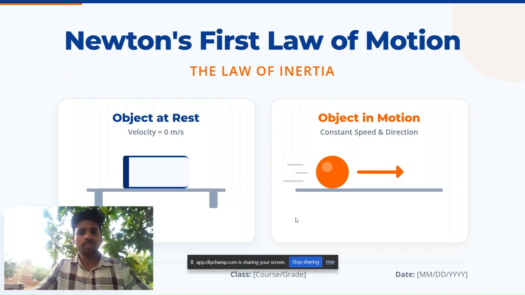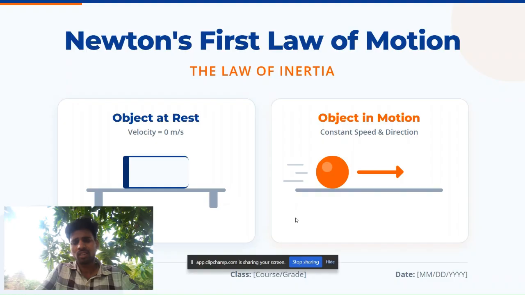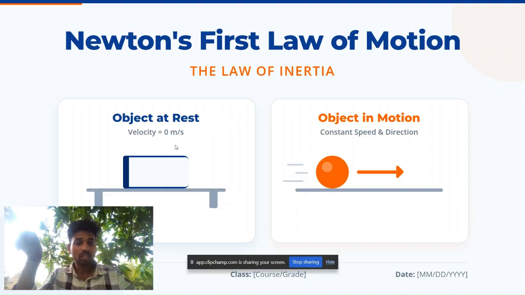So let's move to the inertia. Okay. So what is an inertia? Let's, before going into that, here I have provided a simple example. So object at rest, so that object velocity will be zero because it is in rest position on the table, right? So it is not in any motion. The state of the object is rest, right?